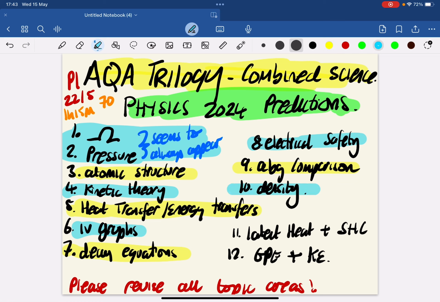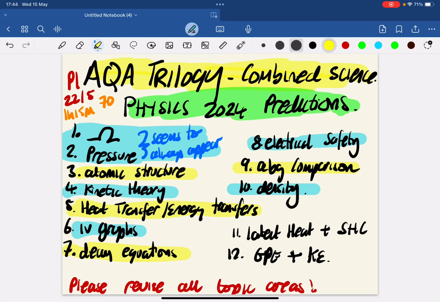Density. This quite commonly is a 5 or 6 mark question. How do we find out the density of a regular shaped object or a liquid? But also, there might be questions on the calculation there. Remember, it's mass divided by volume.